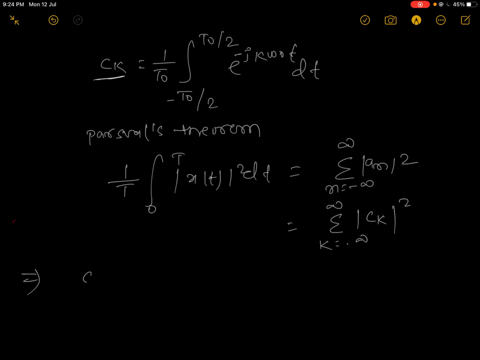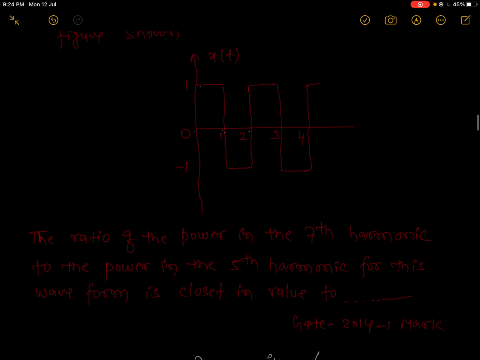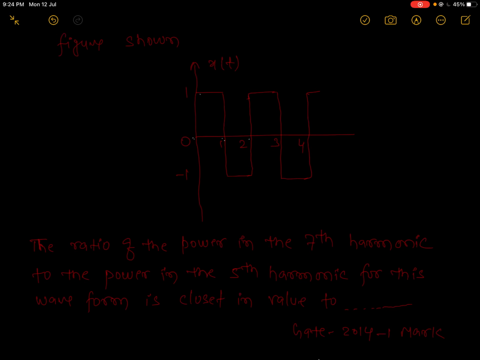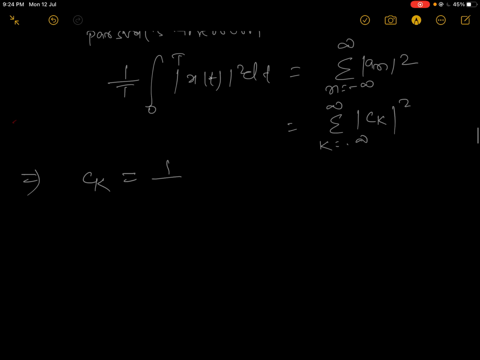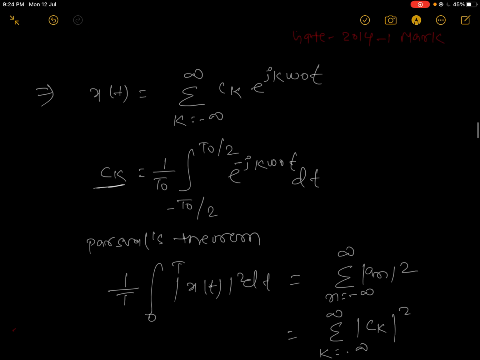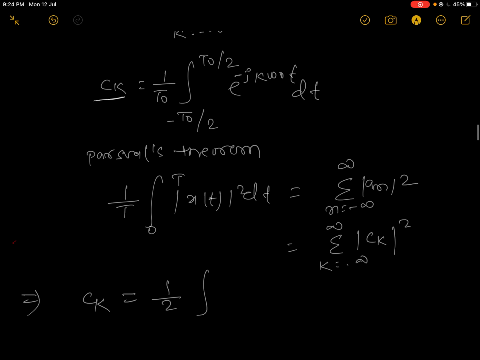So check it. ck is equal to 1 upon T0. How much is the period? The period is 2, because after 2 the graph repeats. So it is 1 upon 2, integration from 0 to 2.